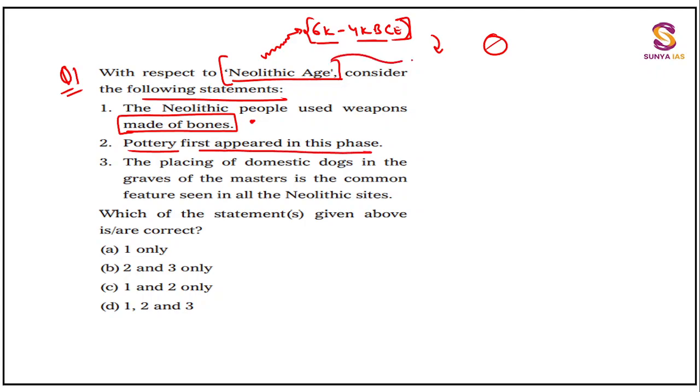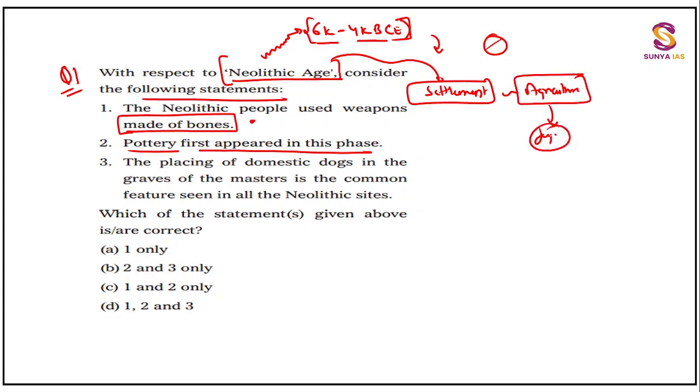You know that in the Neolithic age settlement started. People used to reside at one place. Why? Because agriculture was there. They had discovered agriculture and were practicing agriculture. Because of this, food grains were present, and to store these food grains, pottery was needed, and they created pottery. So that's why you are 100% sure about this statement. This is the statement which you are positive about, that it is not wrong, right?